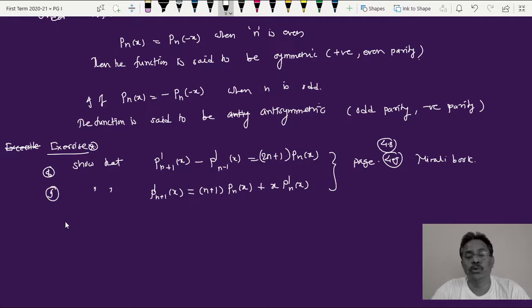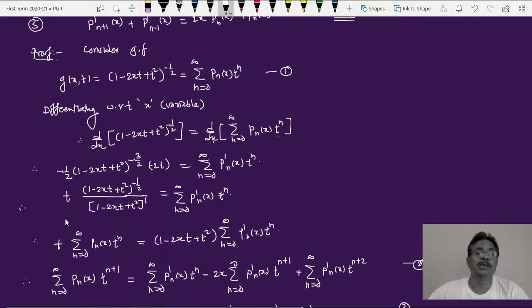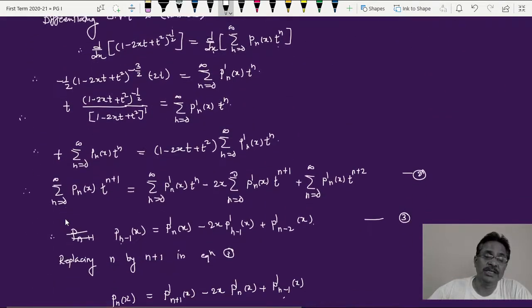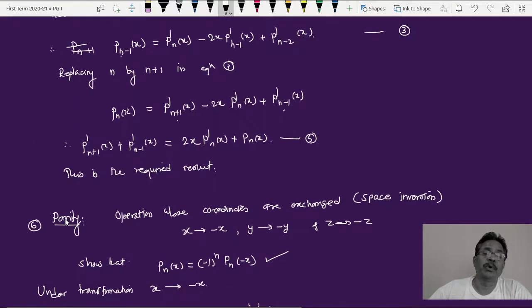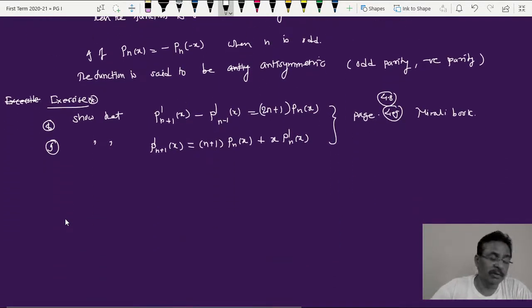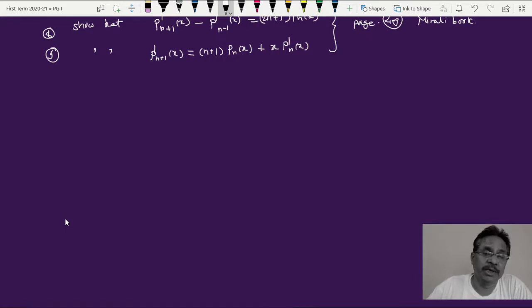Okay, so you have to prove both of these properties. Most of the properties we discussed earlier are exactly similar. The treatment to be followed is differentiating with respect to x, or differentiating with respect to t, and based upon that, different types of properties can be obtained here. Some of the properties you have already seen. These two properties I have given for you to get from the textbook directly. Again, solve both of these, see how each and every term is taken there, and then you can get both of these properties. Now these properties have many applications in mathematics as well as physics, as I have said earlier.